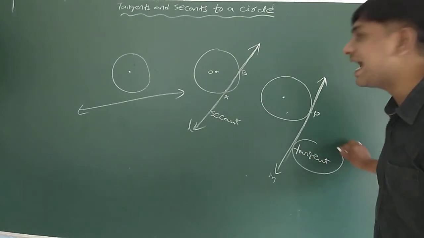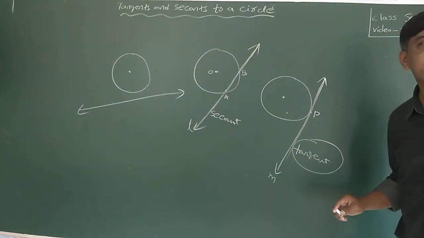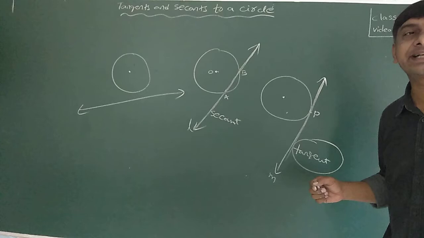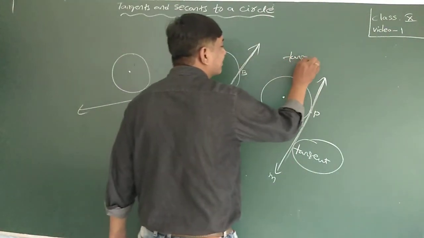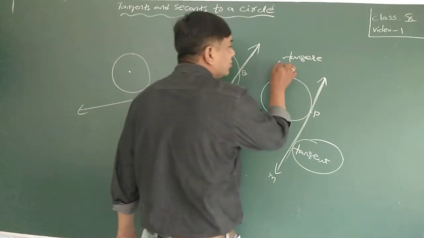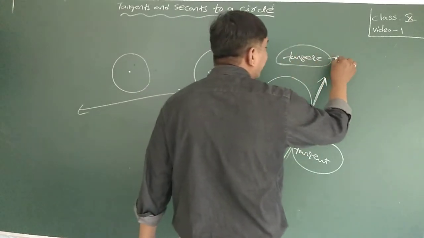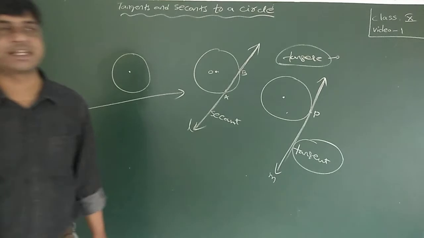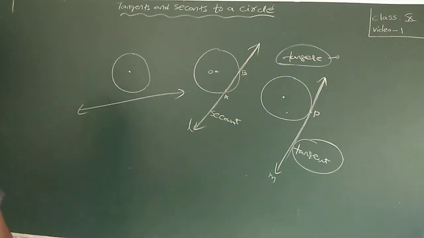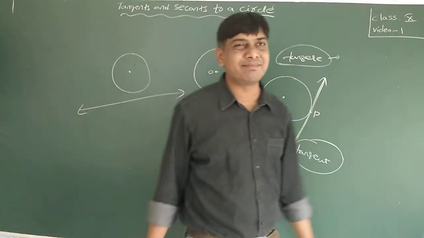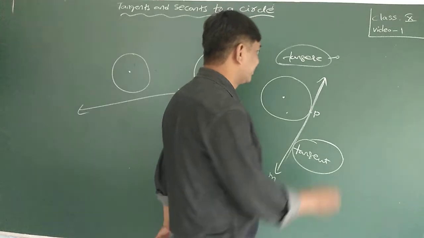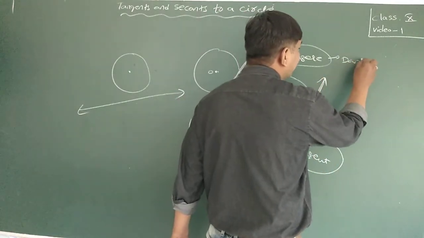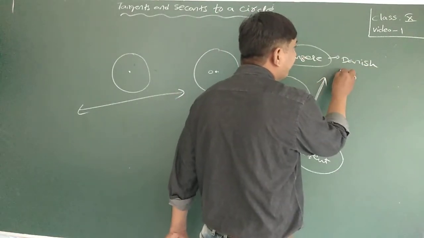Tangent is a Latin word. Tangent is derived from the Latin word tangere. This was introduced by a Danish mathematician, Thomas Finke. A Danish mathematician means a mathematician from Denmark; Denmark citizens are called Danish.